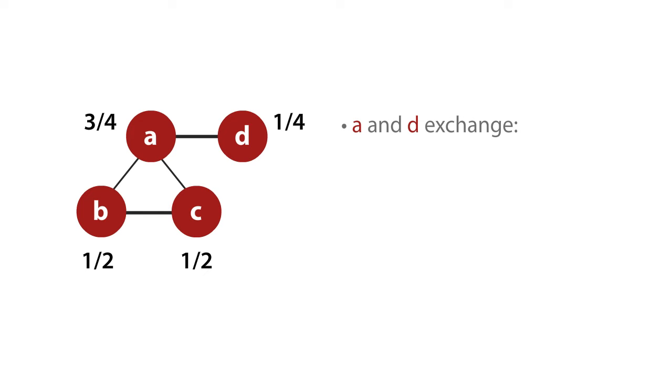Let's start with the AD deal first. D's outside option is 0. He's got no place else to go except A. What about A? Well, he can go to B or C. B and C are both getting half. So the value of A's outside option is 1 minus the half that he would have to give to B or C to attract them away, so 1/2.